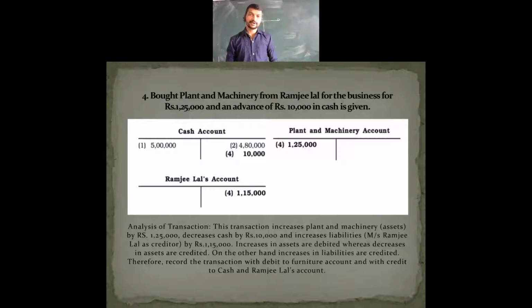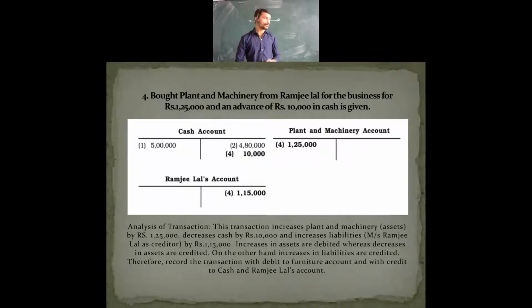In the previous session, in the balance sheet, we took the remaining balance of 1,15,000 on the liability side. We discussed it in the previous session. So now what we are going to know exactly here is that there is an increase in asset, which we have taken on the debit side, and there is a decrease in asset. In the fourth point, 10,000 in the cash account is a decrease in assets, so we take it on the credit side, right? This has to be understood.